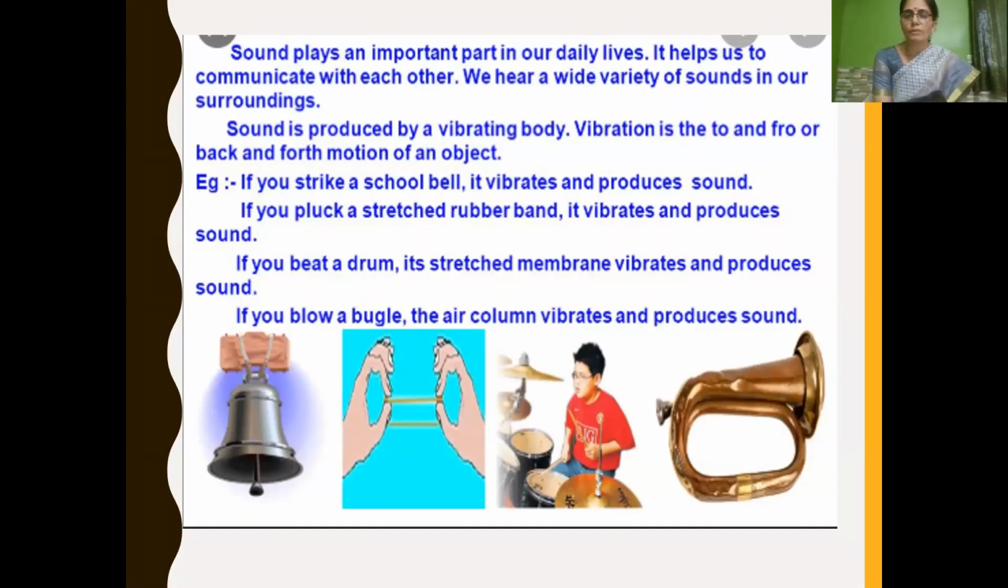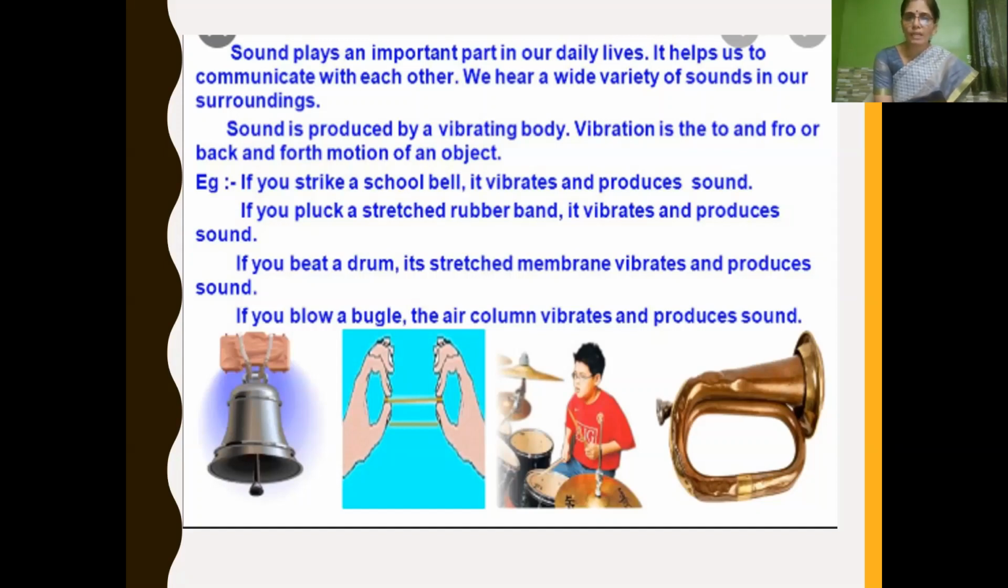Then we have learnt about how sound is produced. Sound is produced by a vibrating body. What is vibration? Vibration is a to and fro, or you can say back and forth, motion of an object, is called vibration.